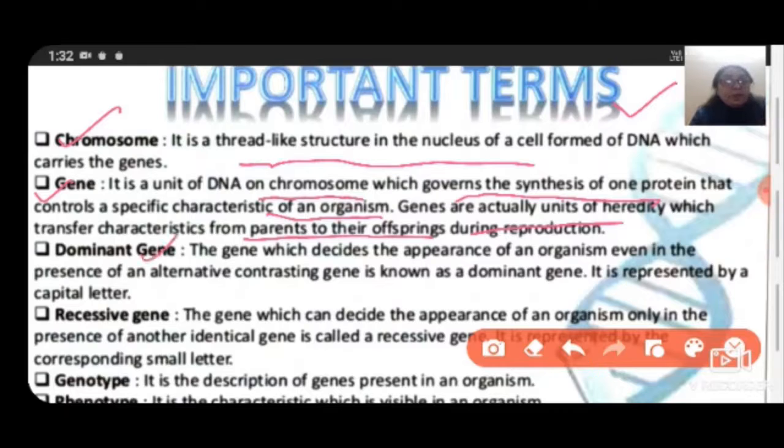Dominant gene: the gene which decides the appearance of an organism even in the presence of an alternative contrasting gene is known as the dominant gene, and it is represented by a capital letter.